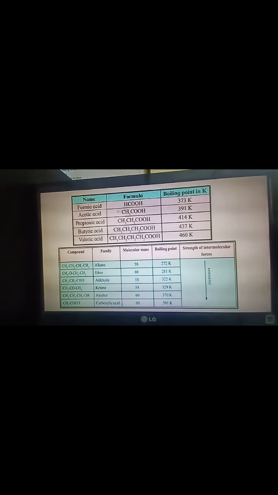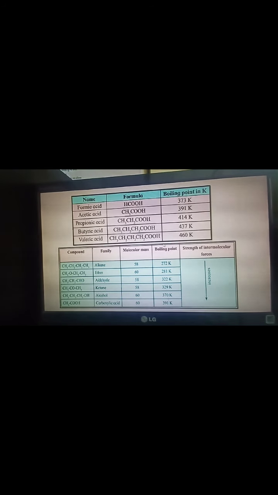Next point is some examples of carboxylic acid. For example, formic acid, acetic acid, propionic acid, butyric acid, valeric acid, etc. So as molar mass increases, boiling point goes on increasing. So you remember this, as molar mass increases, boiling point increases.